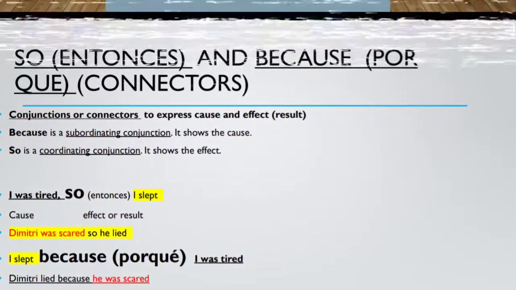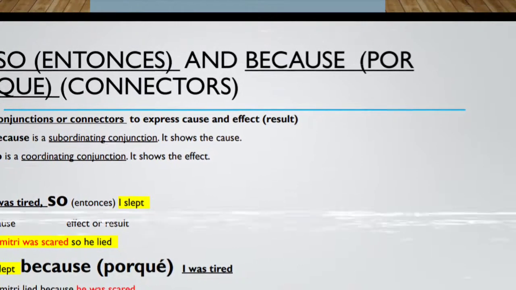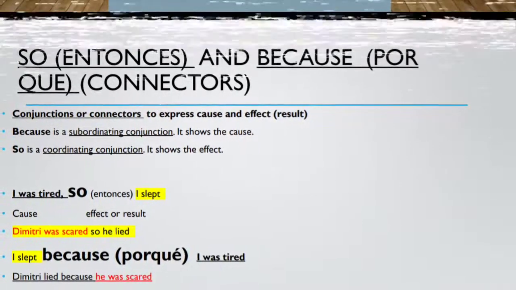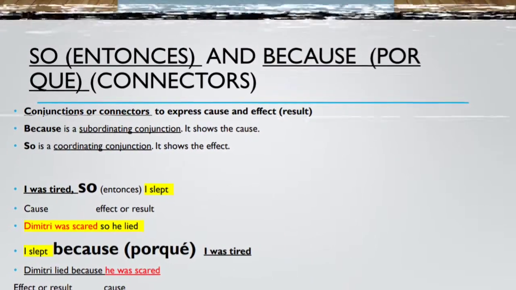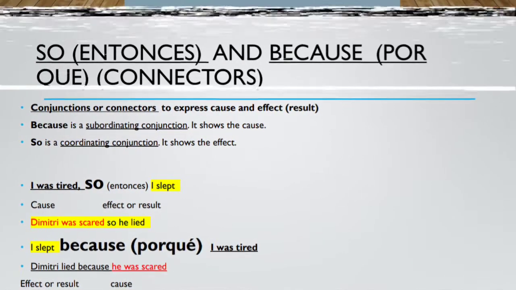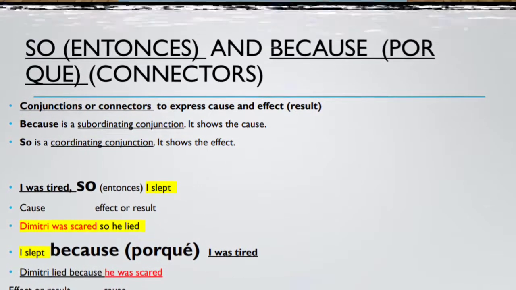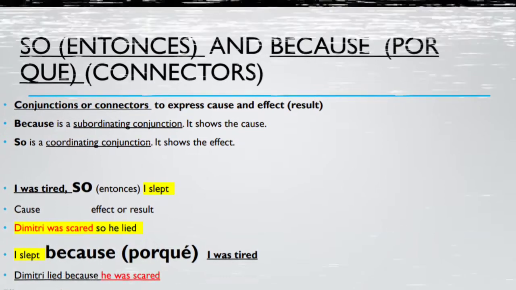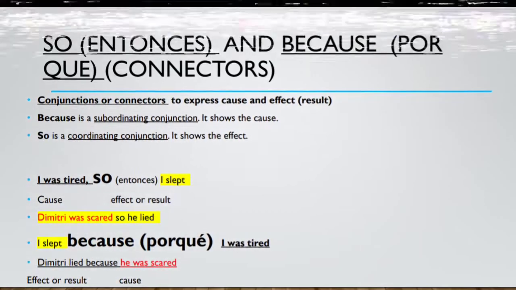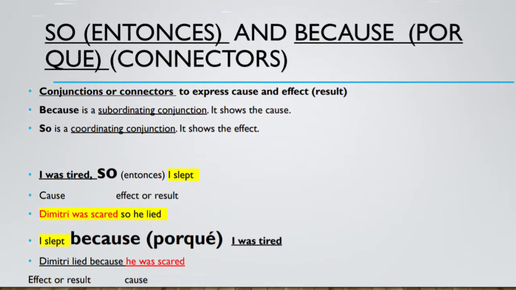Look at this example. I was tired, so I slept. In Spanish, we say, estaba cansado, entonces me dormí. If we want to use "because," it is: I slept because I was tired. Me dormí porque estaba cansado. In both cases, we have the same sentence, but in opposite order. Tenemos la misma oración, sin embargo, están en orden opuesto, indicando primero la causa en la primera opción y en la segunda primero el efecto.